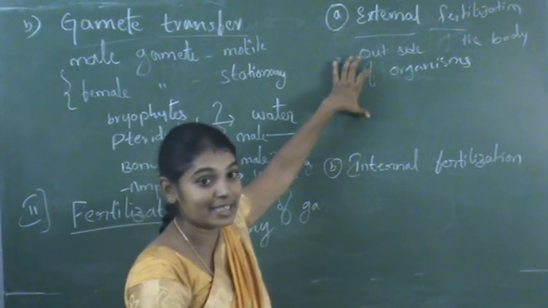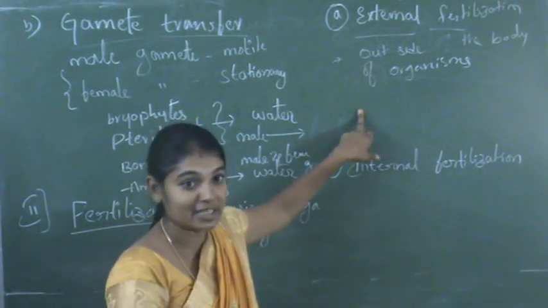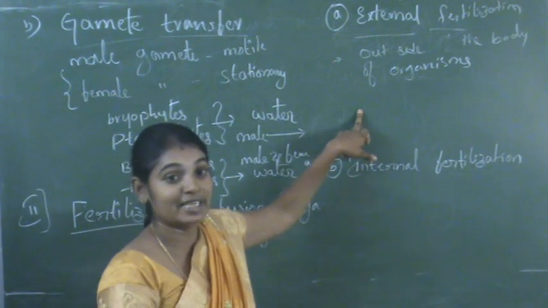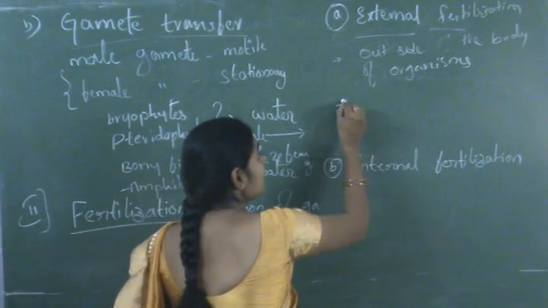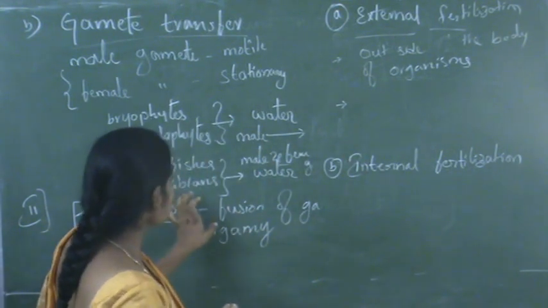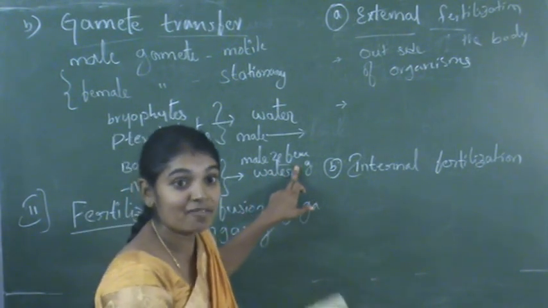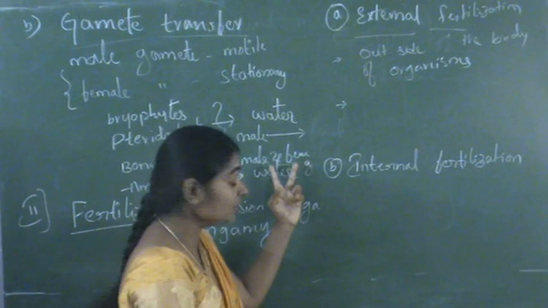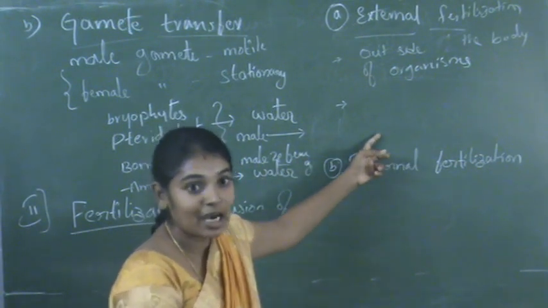That means the fertilization takes place in the environment. Mostly it takes place in aquatic animals, so here fertilization takes place in water. For example, as we discussed, in bony fishes and amphibians, both male and female gametes are released into the water.